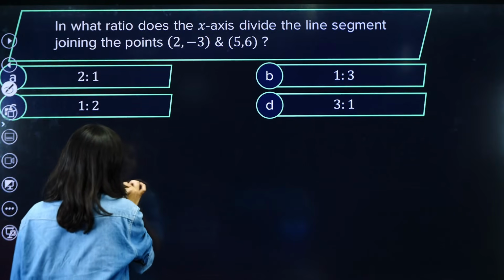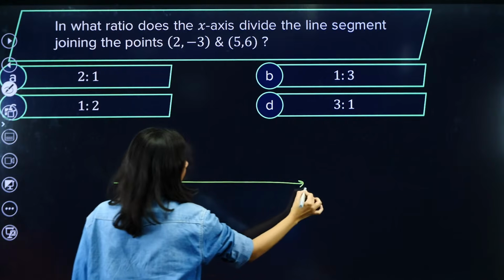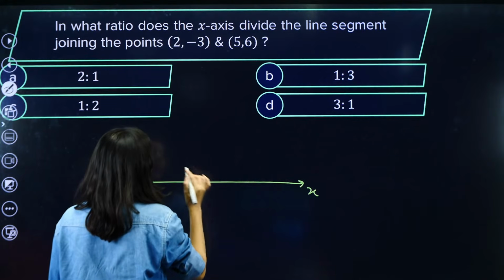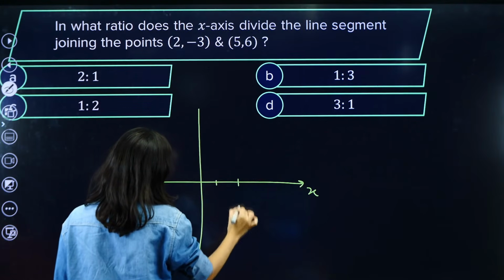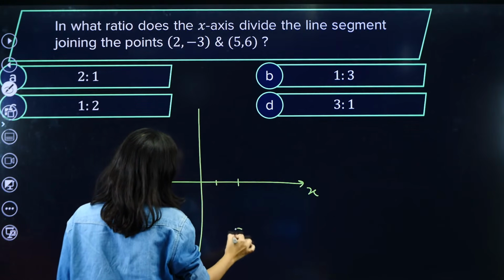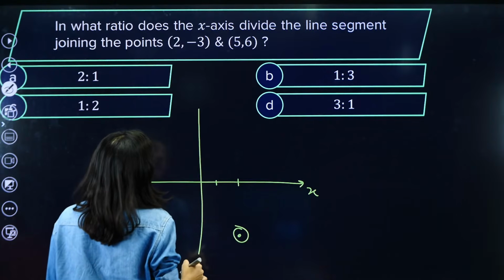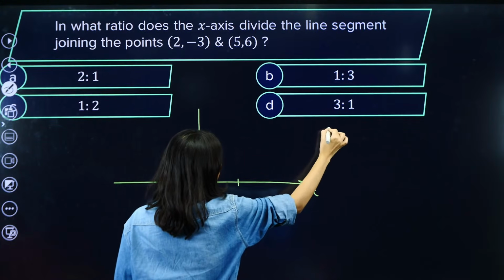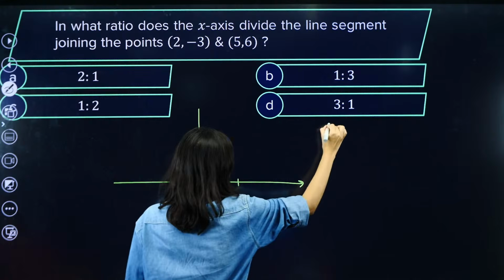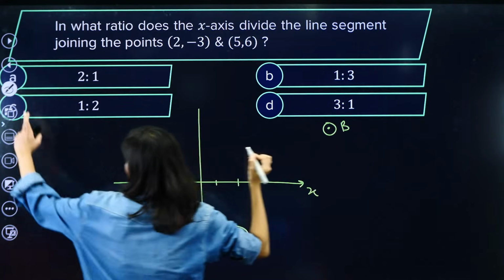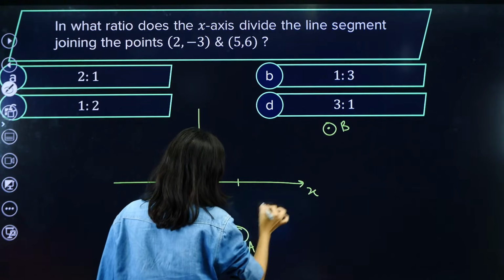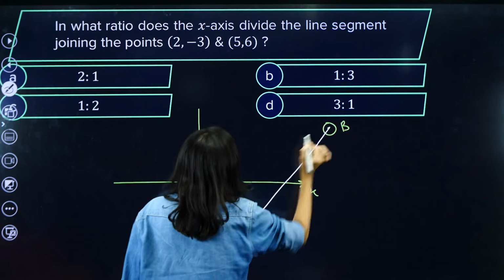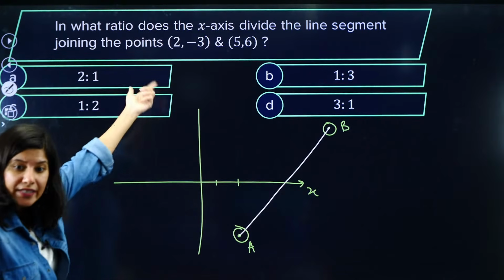Okay, so this is your x-axis. Now 2 comma minus 3 will look like this. 2 and minus 3 will be somewhere over here, and 5 comma 6 will be here. So this is your A. This is your B. Now the line joining AB, so let us join this AB.